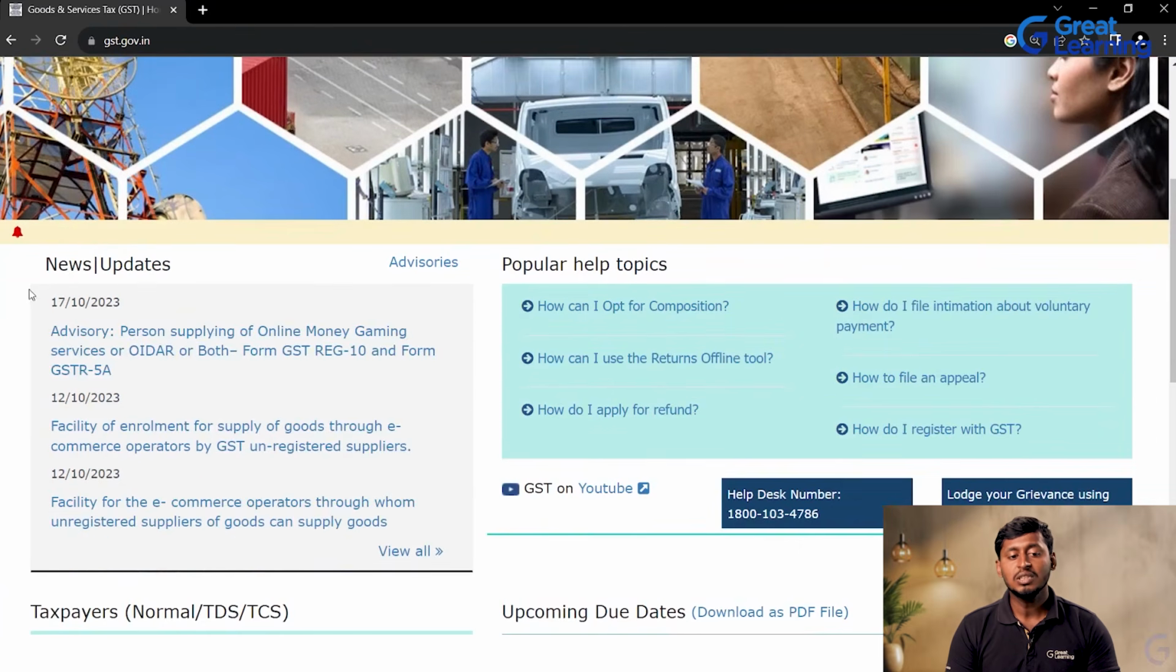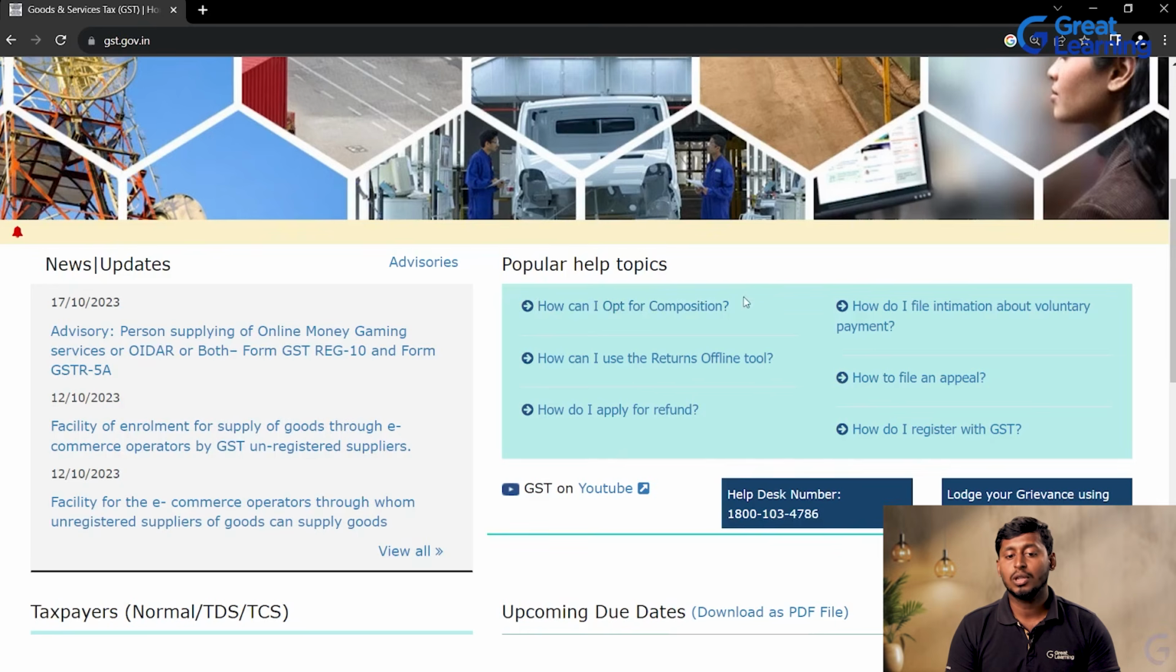And see here, whatever the new updates are there in the GST, whether it may be a state government or central government is going to give an update, that is given here. So recently what has happened, or the recent updates, everything will be given here. And the FAQs, usually we call them frequently asked questions.